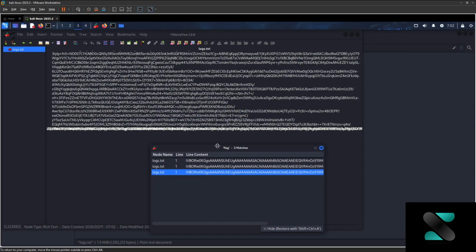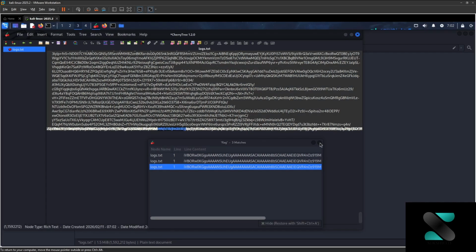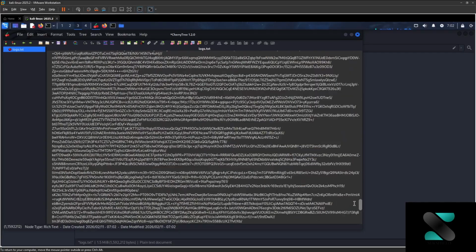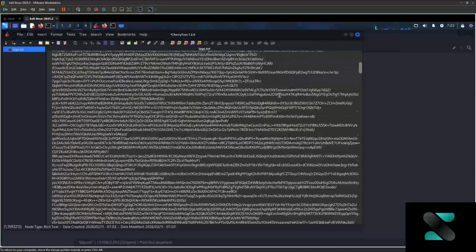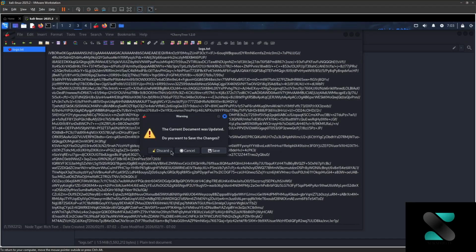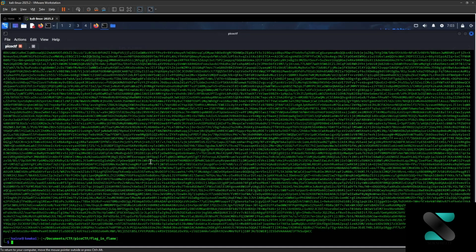Okay, there is a lot of gibberish data which you can't see here. Not a problem. I guess we'll have to identify the file type and maybe decode it.